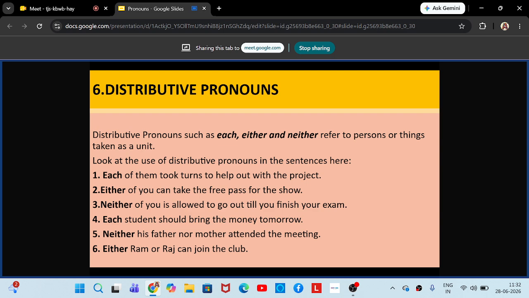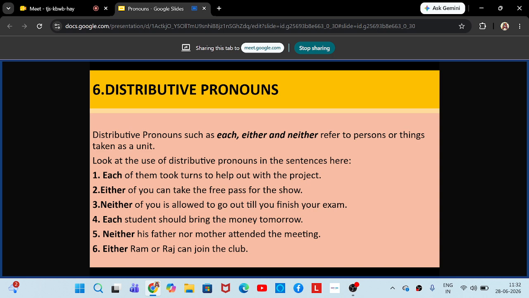So the sixth type is called distributive pronouns. Distributive, as the name says, பேர்லயே இருக்கு distribute பண்ற மாதிரி இருக்கும். So distributive pronouns are only three in numbers: each, either, and neither. These three words refer to persons or things taken as a unit. So ஒரு group of thingsல இருந்து ஒரு சில விஷயங்களை மட்டும் எடுத்து பேசுறதுக்கு நம்ம each, either, neither அதெல்லாம் யூஸ் பண்ணலாம்.